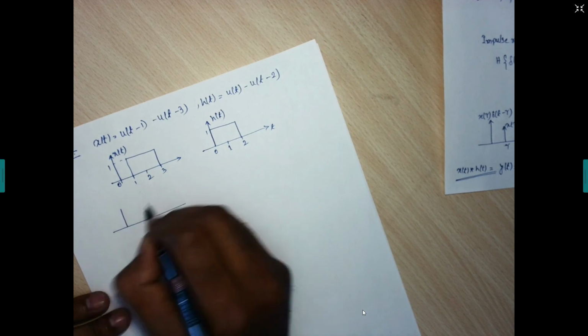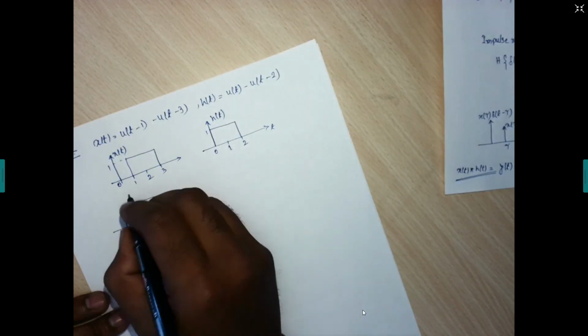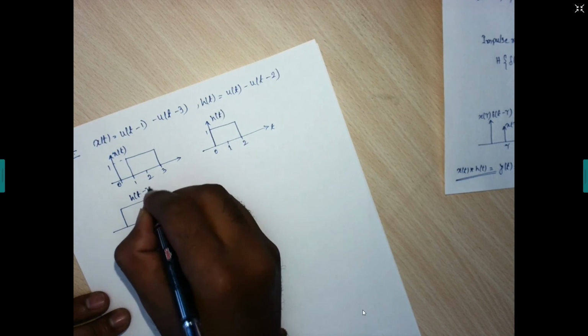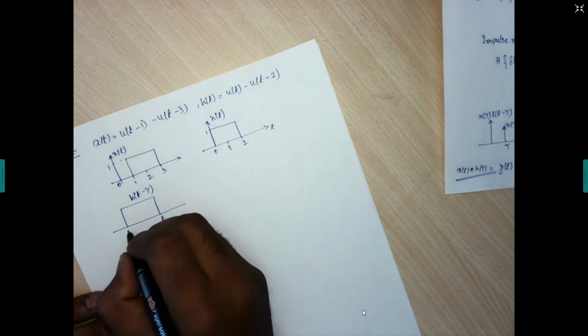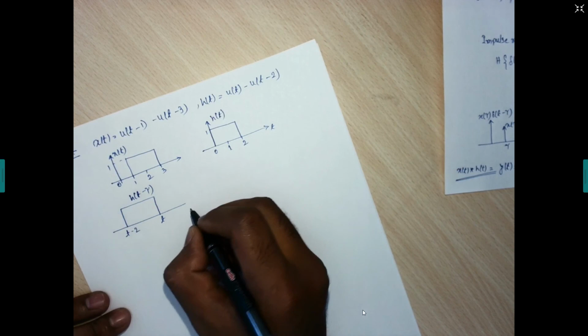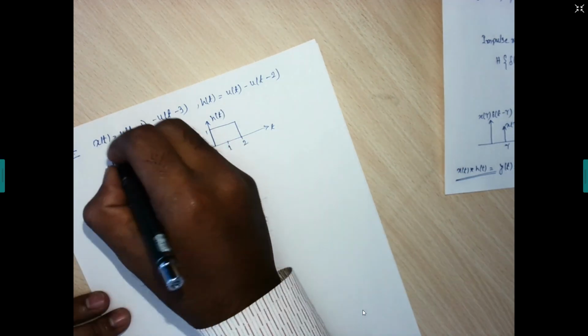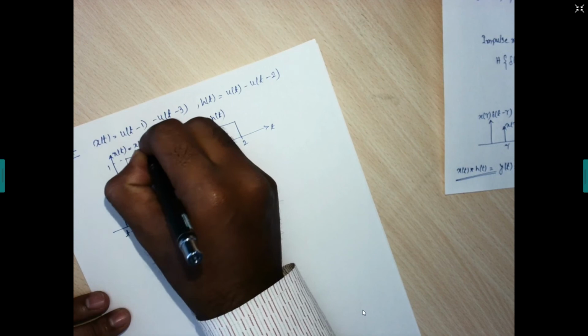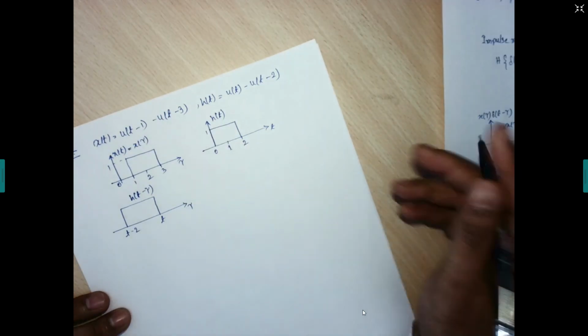So the rectangular pulse within this duration, this one will become h of t minus tau. Obviously this has been shifted to t, so this one will become t minus 2. For the next case, it will become x of tau. This is the tau axis, this is the tau axis.